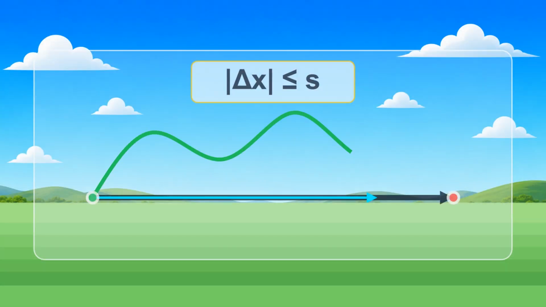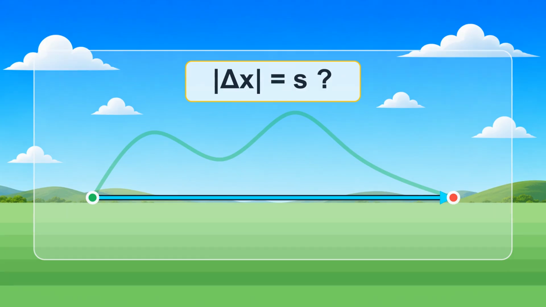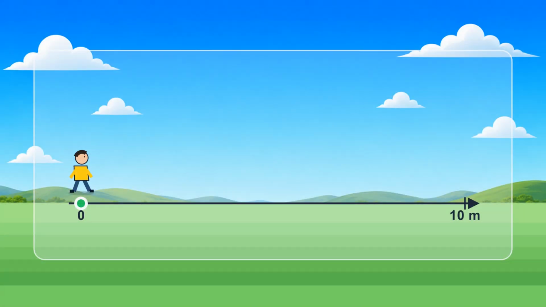We already know that the magnitude of displacement is less than or equal to distance traveled. The magnitude can be smaller than the distance, but it can never be greater. So when are the two quantities equal? Imagine standing on a straight road.